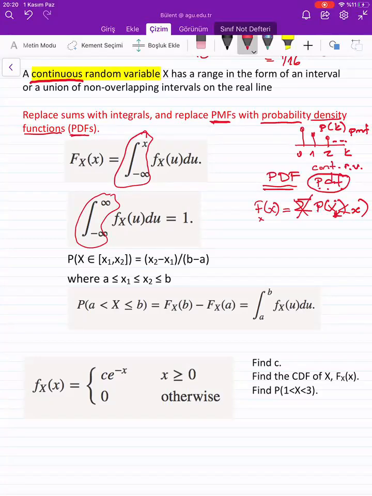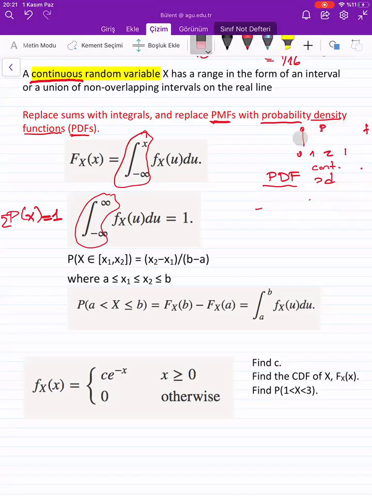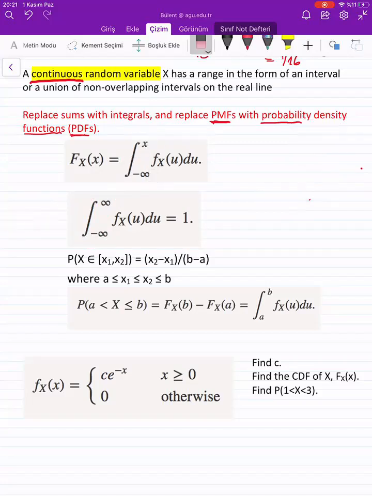Another thing that we discussed previously was that all the probabilities, when I add them, should be equal to 1 for a discrete random variable. In continuous time, it's a little bit different, okay? So let me clear these parts out and then focus on the continuous random variables here, okay? In terms of discrete random variables, we were talking about sigma. Now we are talking about integration.